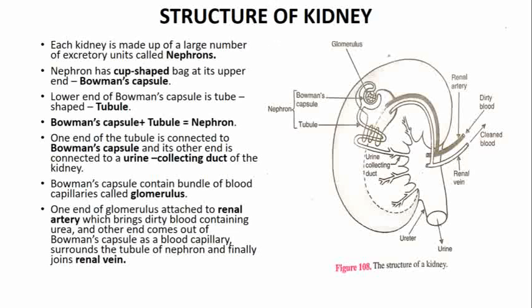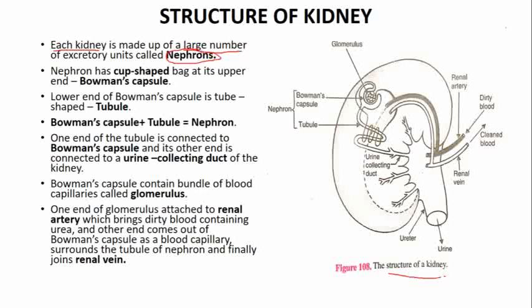So this is the structure of kidney. This is that small bean-like structure, and we are going to see the cross section of this. You can see in this kidney we have nephron. Each kidney is made up of a large number of excretory units called nephron.